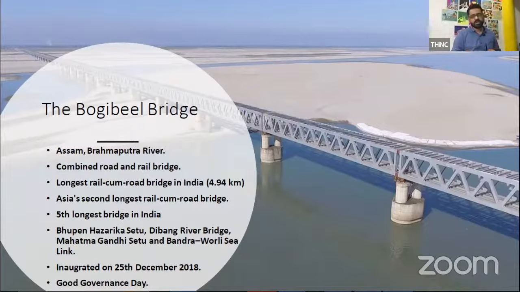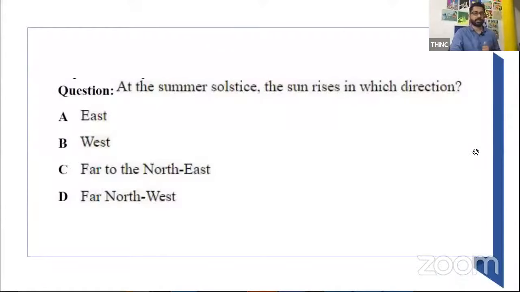It is the longest rail cum road bridge in India, approximately 5 kilometers, and Asia's second largest rail cum road bridge. In terms of bridges, it's the 5th largest. Some of you might have heard of names like Bandra, Worli, and Bhupen Hazarika. It was inaugurated in 2018. Usually it is the last 1-2 years' current affairs questions that they ask. Also, please note 25th December is the day of good governance in India.